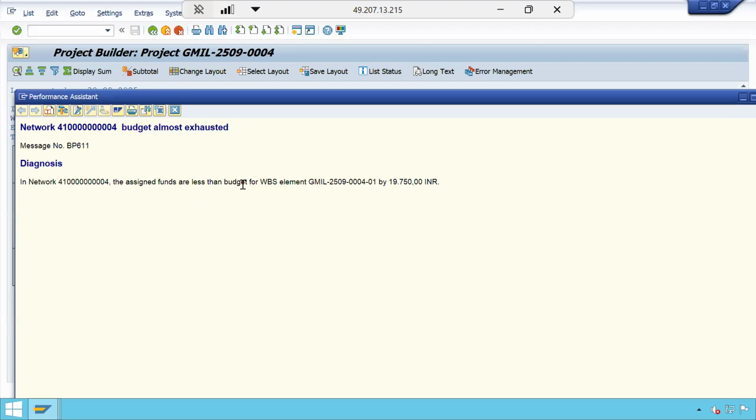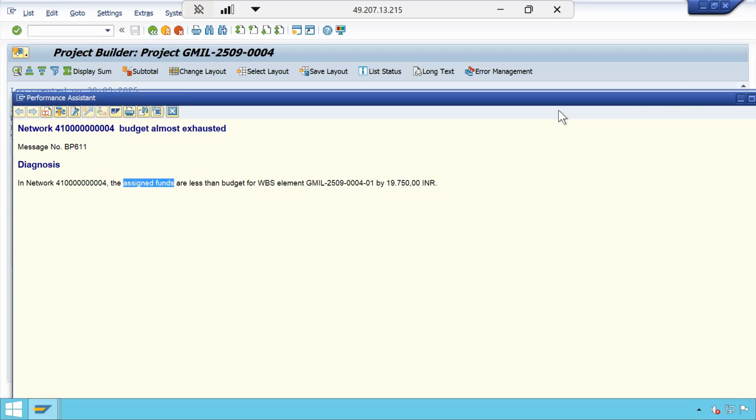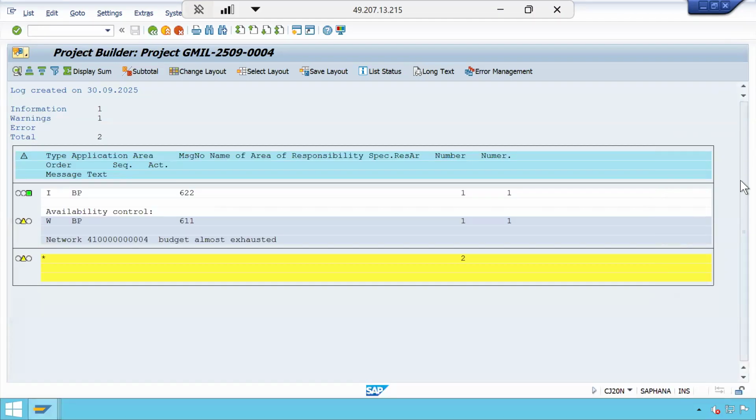1,80,250. What is my budget? 2 lakhs. So this value 1,80,250 is less than the 2 lakhs, right? That way you need to put in the Excel. What is my assigned funds? How I will get? I will show that. Okay, then you will understand.